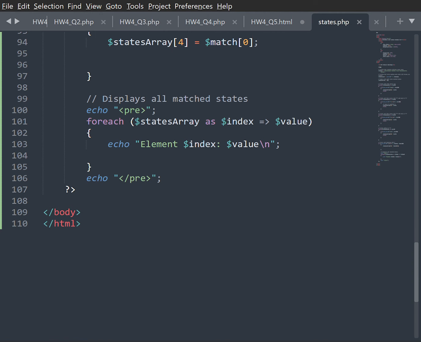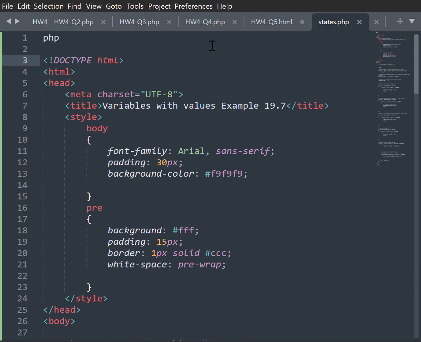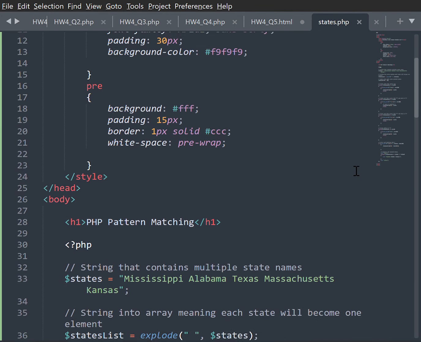Going along, we have question 6, which is the states. This was example 19.7. The question asks for states ending in XAS should be in element 0, which was Texas.